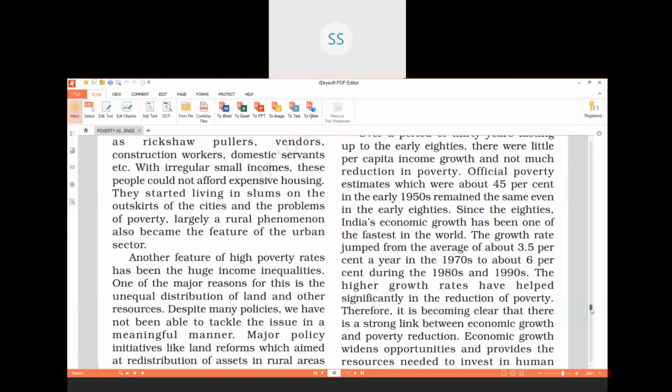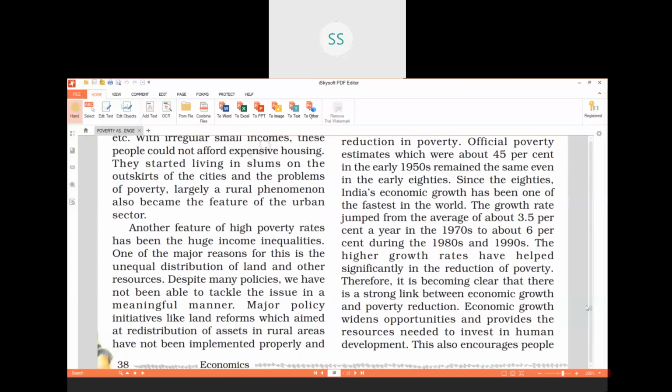And in cities, when they did not find jobs, they started doing all odd kinds of jobs and remained in the slums with unhygienic conditions, and they remained poor forever. So that feature which was there earlier in the rural region is now seen in the urban sector also. Even if they migrated, their condition had not improved. That is the third cause of poverty.